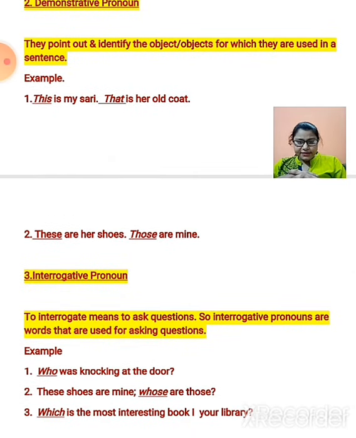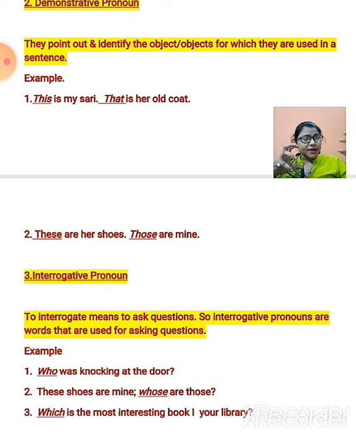See the second one: these are her shoes. These is a word which is used for the plural subject, and also for the things that are kept near to us. So, these are her shoes. It is just pointing out the shoes which belong to her.